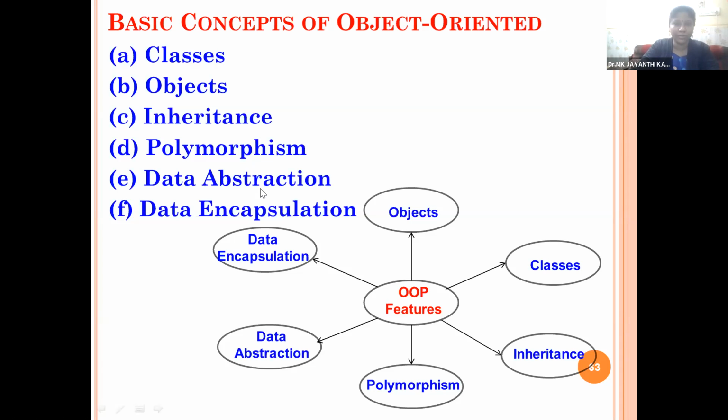Data abstraction means we take the abstract entity or the core components of any object. That is called data abstraction. Classes are the best examples of abstract data types. They take the abstract variables and abstract functions, and both the data and functions are encapsulated with each other.